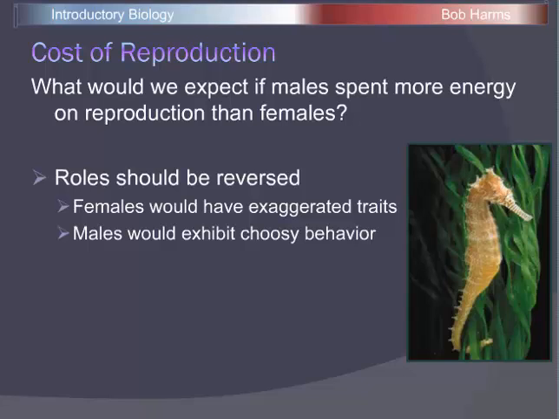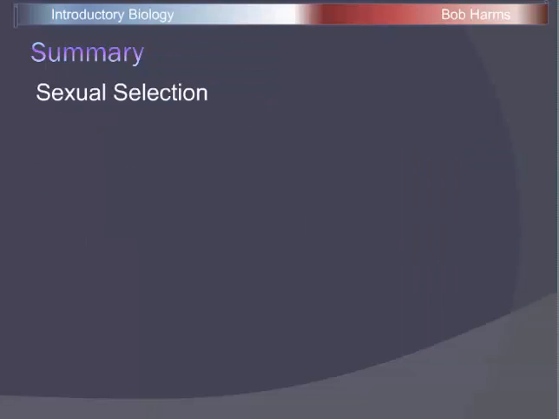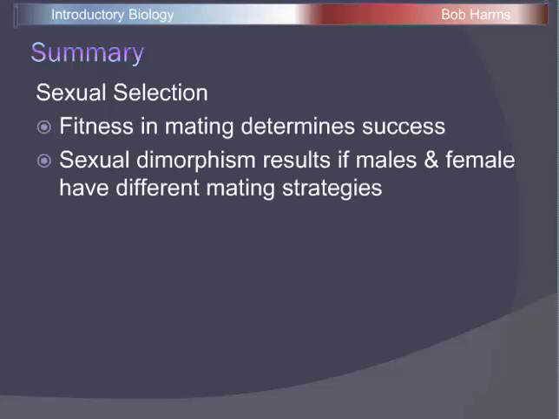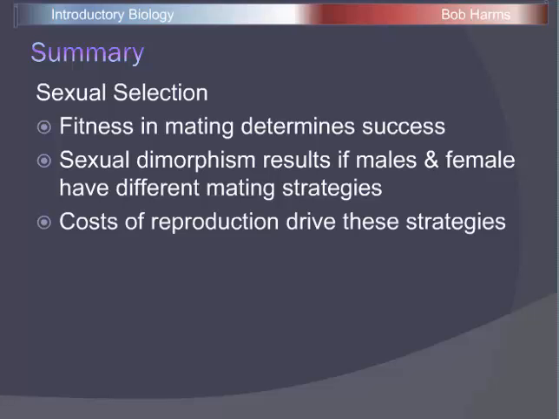again, exactly like we would predict based on our cost of reproduction. Wrapping things up then with our sexual selection today, we know that sexual selection is going to be differential fitness due to success at acquiring a mate, or kind of the competition of mating, and that we're going to see sexual dimorphism, or different forms of males and females, because of the fact that males and females are going to have different mating strategies, which are due to the different costs of reproduction in certain species.